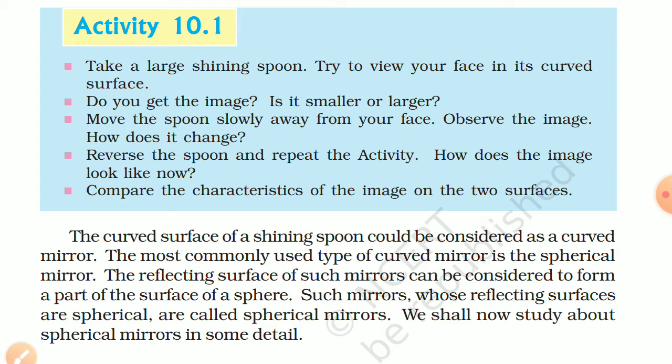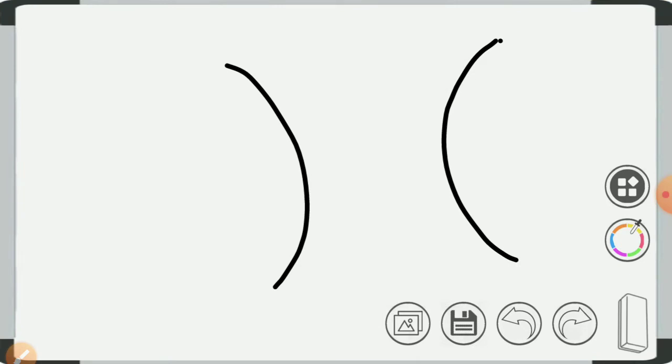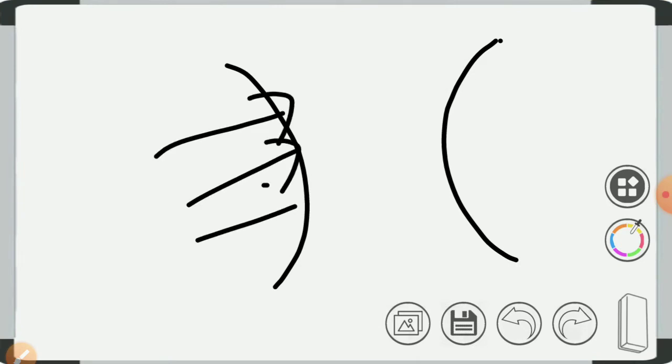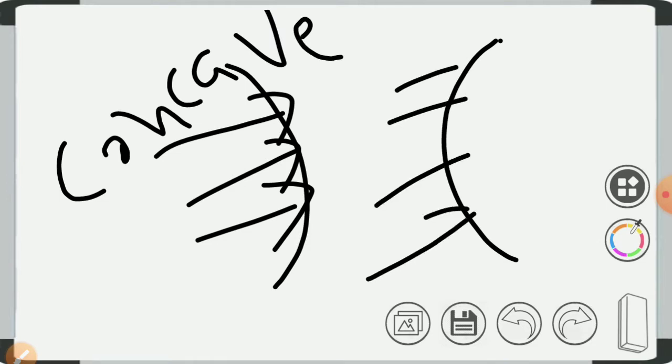Now compare the characteristics of the image of the two surfaces. As I said, first the inner surface of the spoon, this is the inner surface of the spoon. This area acts as a concave mirror, and when we reverse the spoon, that part will come, so our rays fall on this surface.